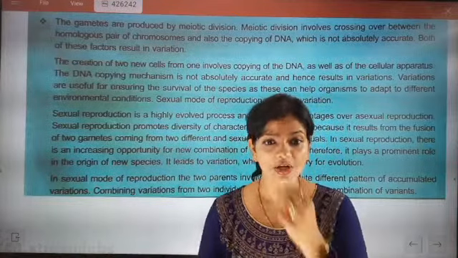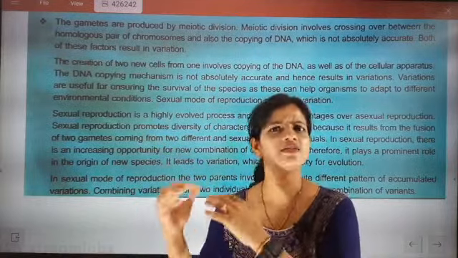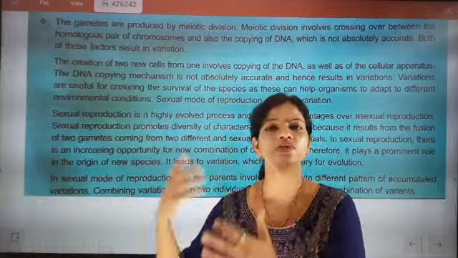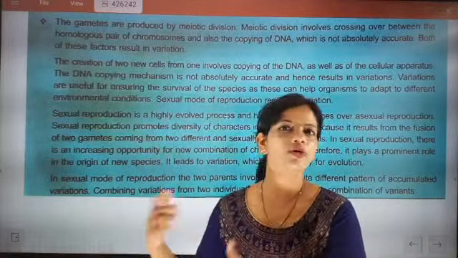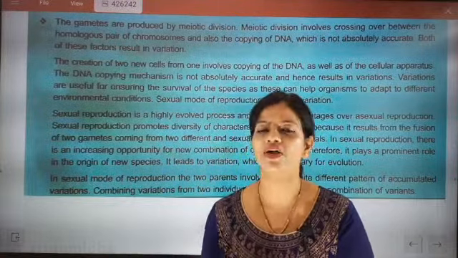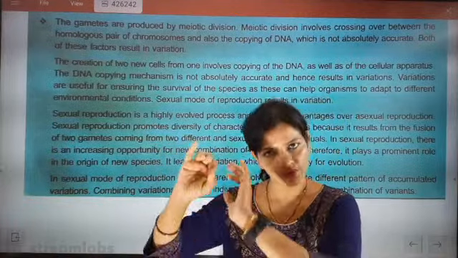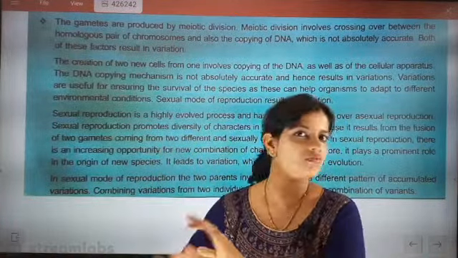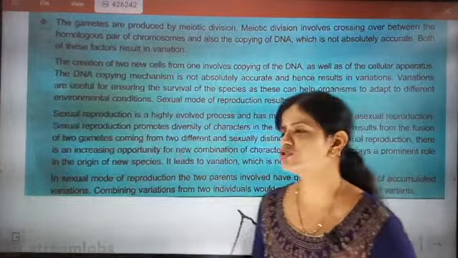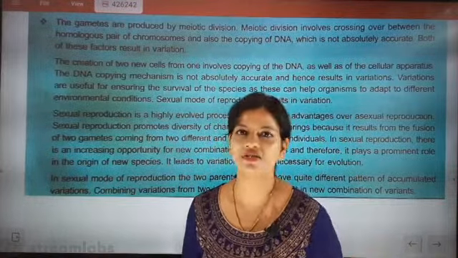But what happens when clones are there, asexual reproductions are there? They are exact copies of each other. So if one is not able to adapt to a certain temperature, then none of them will be able to adapt to that temperature. Only a few of them may have some mutation, otherwise most of them will die. This is due to variation, immunity, many factors. One of the factors is this variation, and that is good.